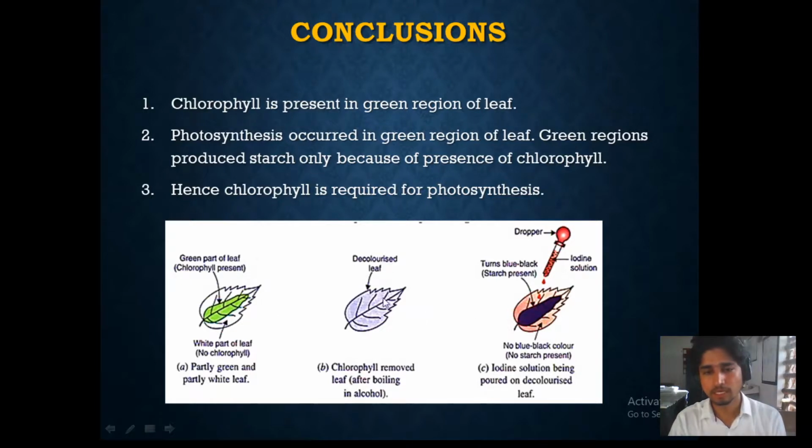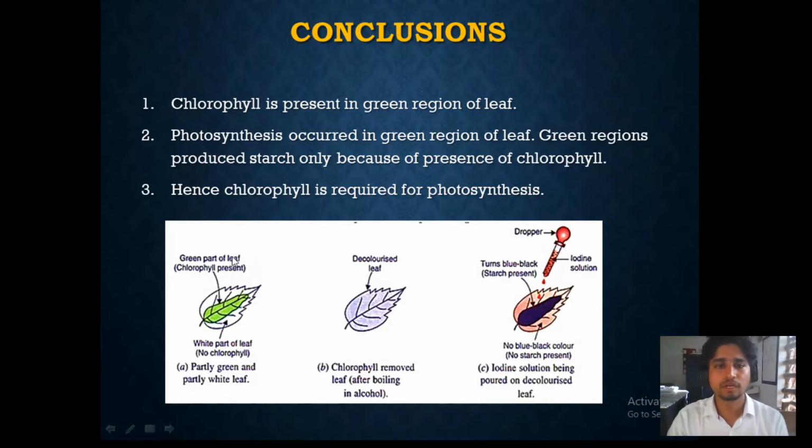If you see this, you can find a common pattern. Wherever there was a green region, in the same region the starch is present, which means that this green region has chlorophyll, and this chlorophyll has undergone photosynthesis, and this photosynthesis is producing carbohydrates which are stored in the form of starch, and we are detecting that starch in the form of this blue patch.